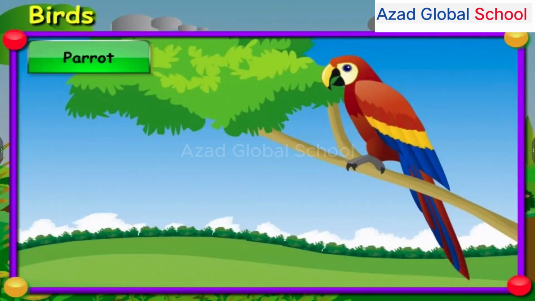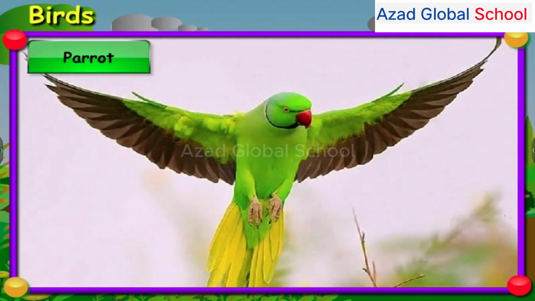Parrot. This bird is known as parrot. Children, can you identify the color of this bird? Yes, this bird is green in color and it has a beautiful red-colored beak.